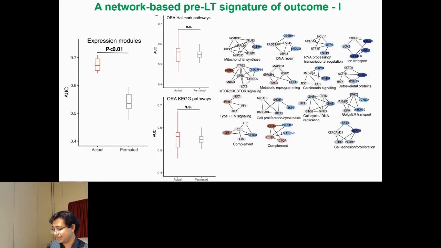So what are these decision boundaries? They take into account the entire spectrum of things, from type 1 interferon signaling to complement to cell proliferation, DNA replication. And at least this is the first step. I'm not claiming that this is the most interpretable, but rather than having a random list of genes, some of these processes are already targets of existing immunosuppressive drugs. So we can do something about this.